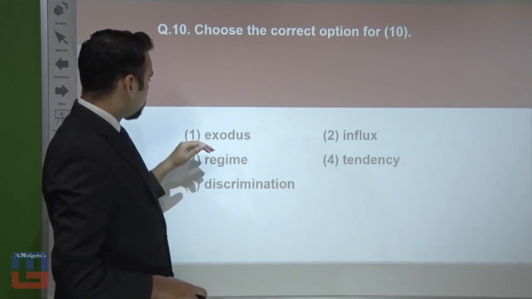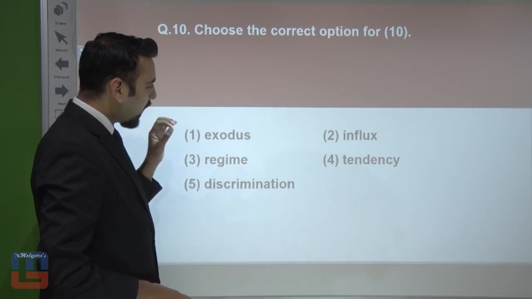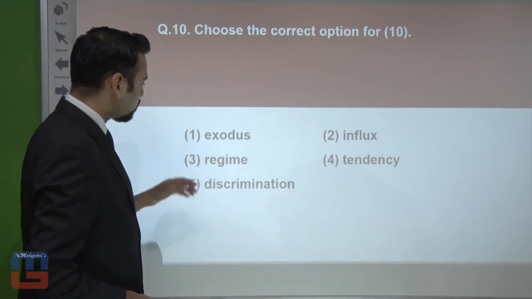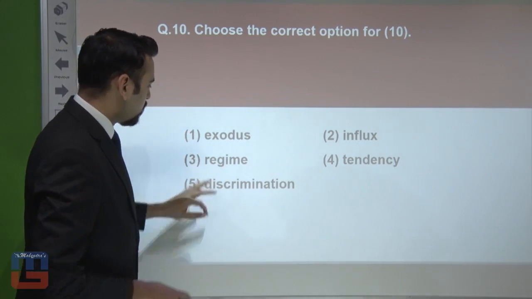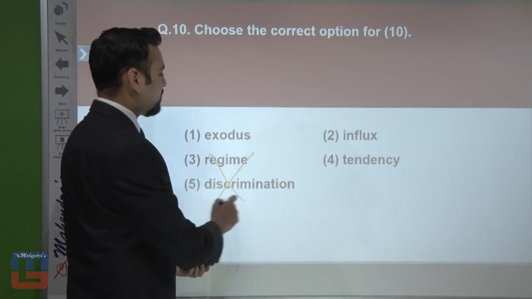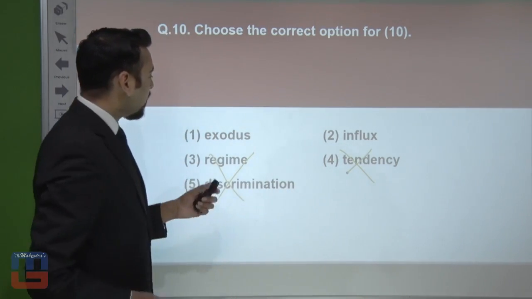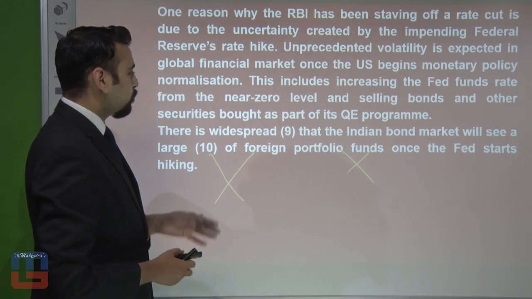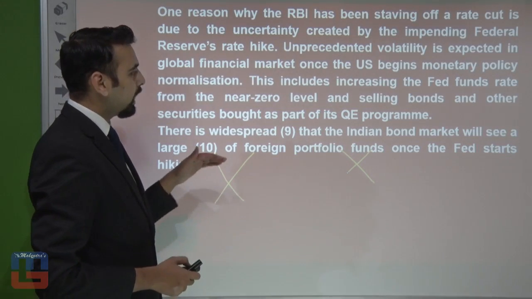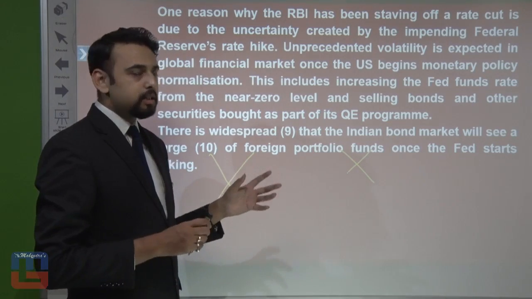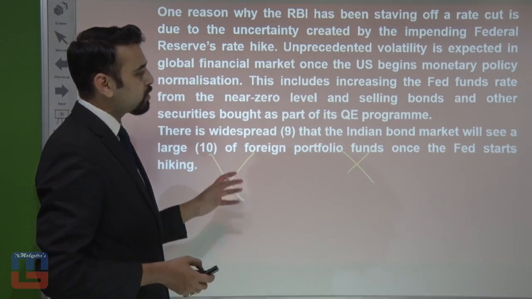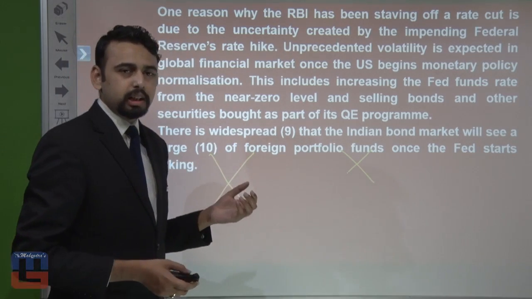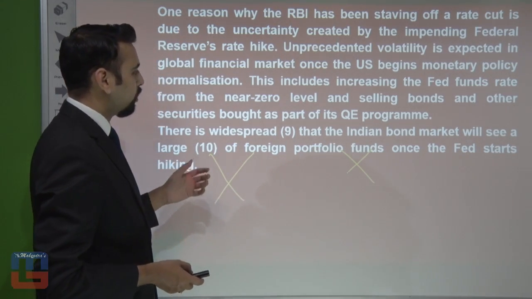Now, exodus is actually the one that's most suitable over here. Let's just have a look at the other options. Regime, discrimination doesn't really matter right now. Tendency doesn't really matter right now. Now it can either be exodus or it can be influx. But the thing is that once the Fed starts hiking their rates, that means there's going to be some exclusive change of the conversion ratio between the currencies of India and the US dollar, of course.